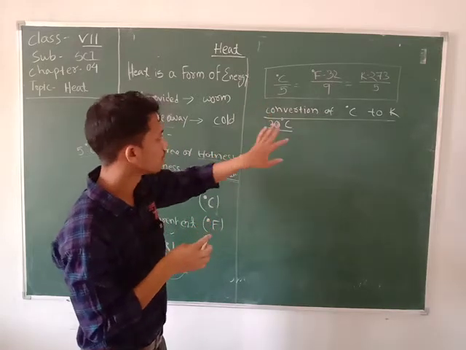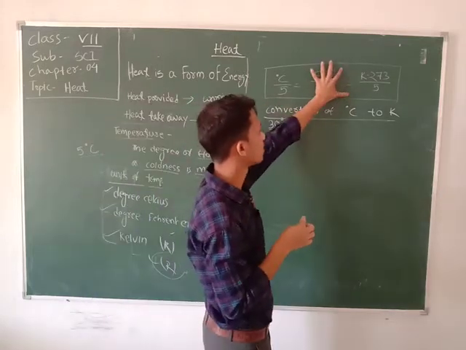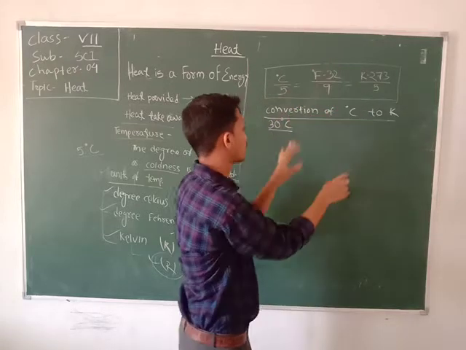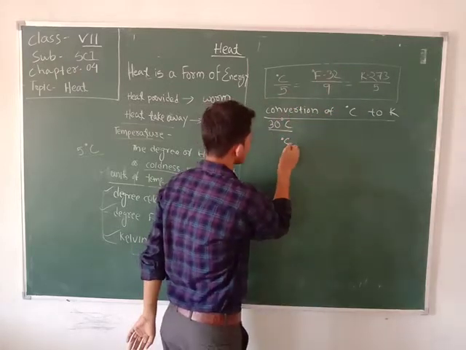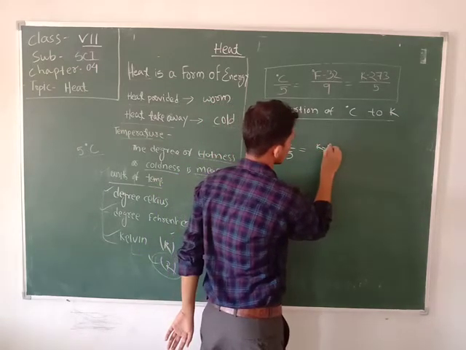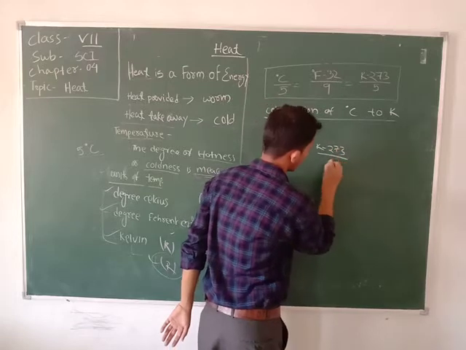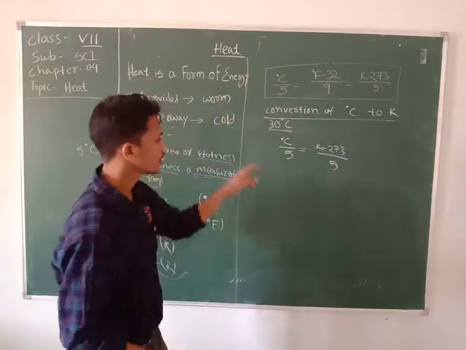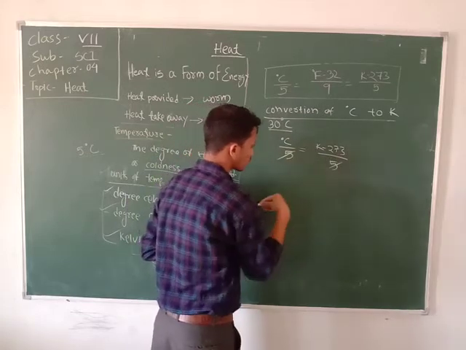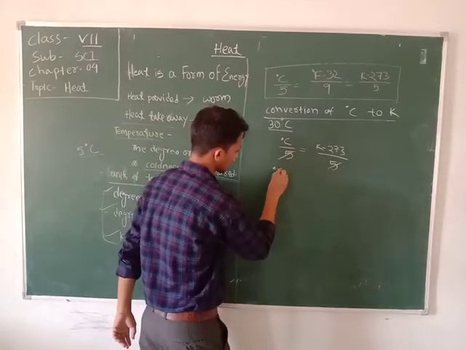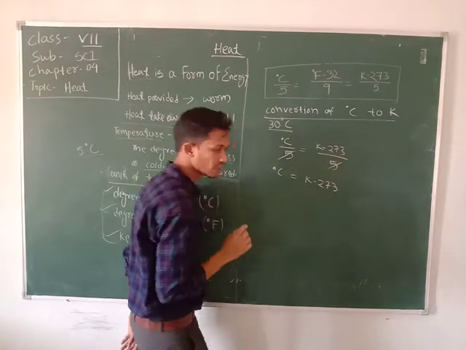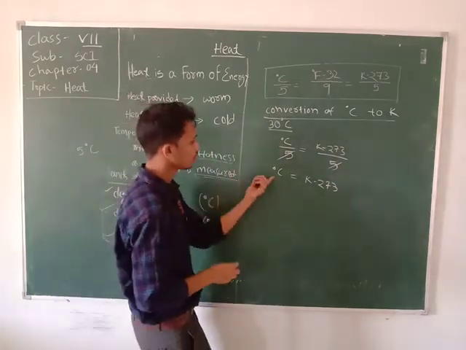The formula is degree Celsius by 5 equal to K minus 273 by 5. In both denominators 5 is the same, so I cancel out both, and degree Celsius equal to K minus 273. Now put the value of C.